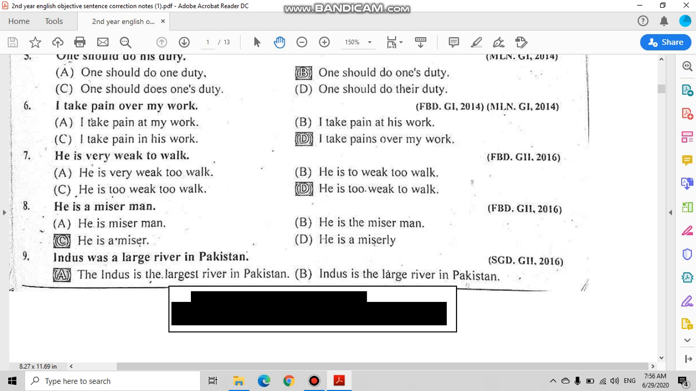Then sentence number 9, Indus was a large river in Pakistan. Now Indus is the name of a river. With the names of rivers we always use the article the. The Indus, the Ravi, the Chenab, the Jhelum. And because it is the largest river in Pakistan, we are not going to write large, we will write largest. And with the third form of the adjective, that is largest, we always use the article the. So option A is the correct option, that is, the Indus is the largest river in Pakistan.